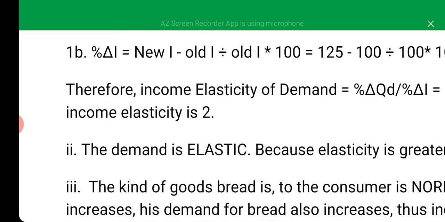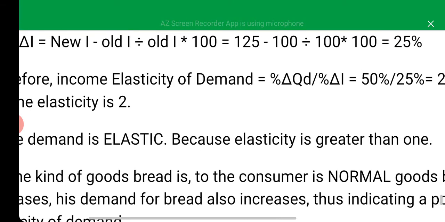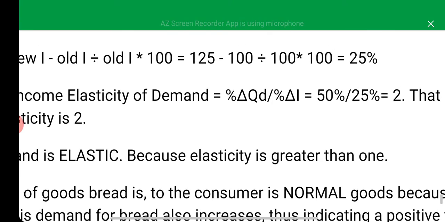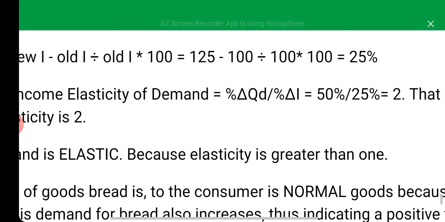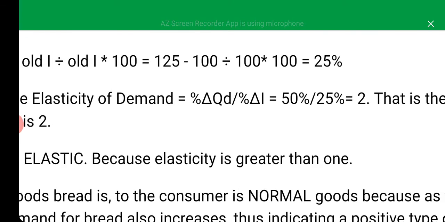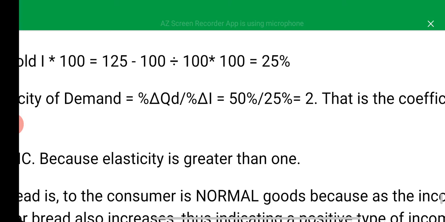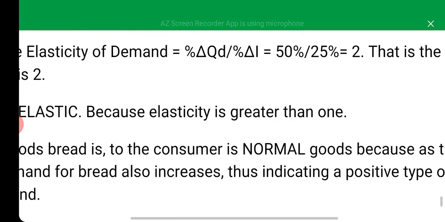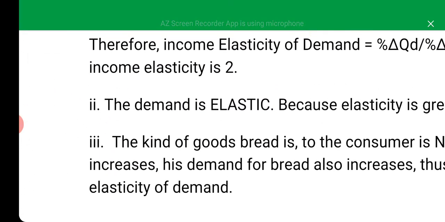Now let us calculate the income elasticity of demand. Having calculated the percentage change in quantity demanded to be 50% and percentage change in income to be 25% as well, income elasticity of demand will be equal to 50% divided by 25%, and this will give us 2. That is, the coefficient of income elasticity of demand is 2.